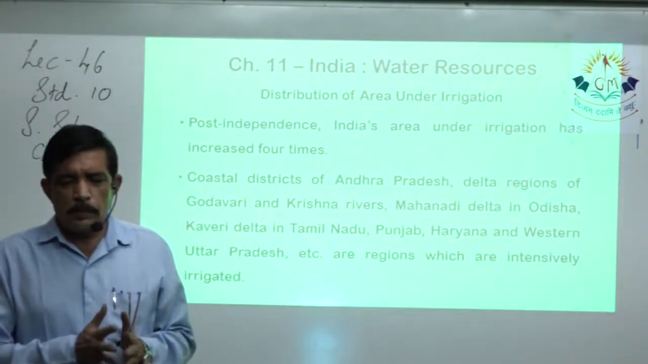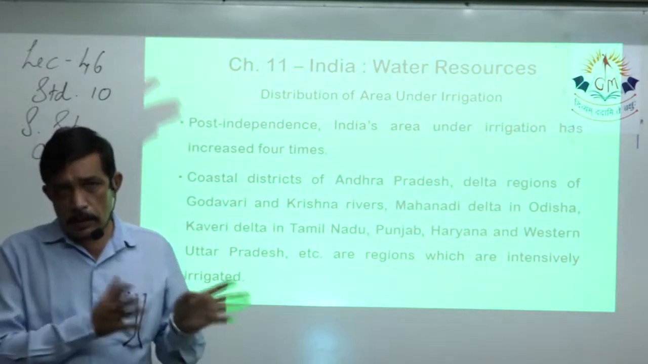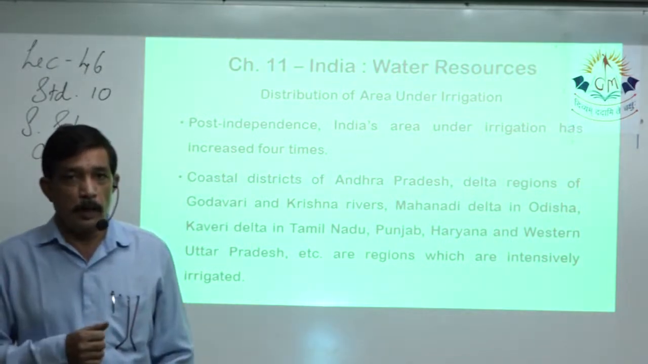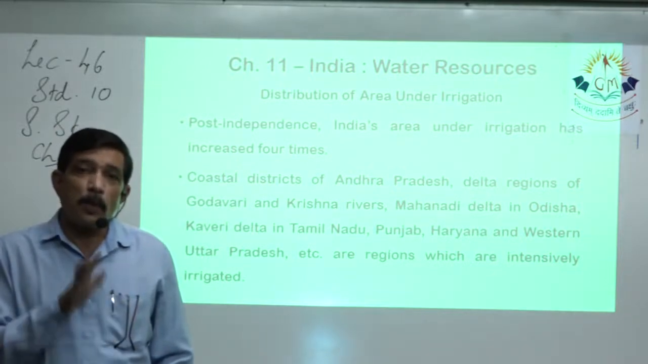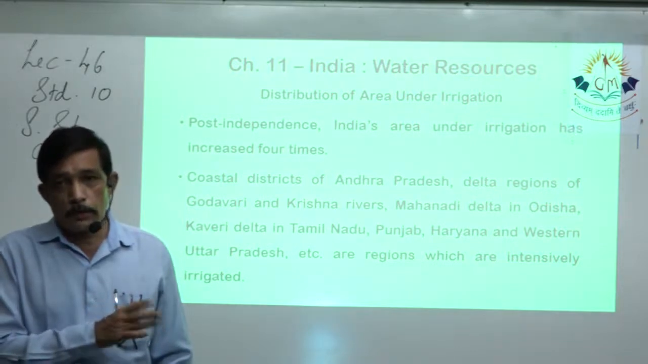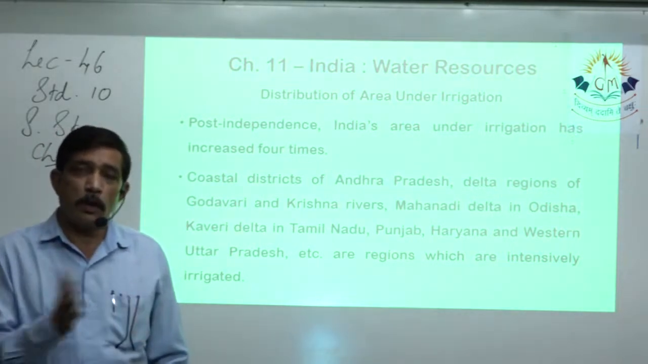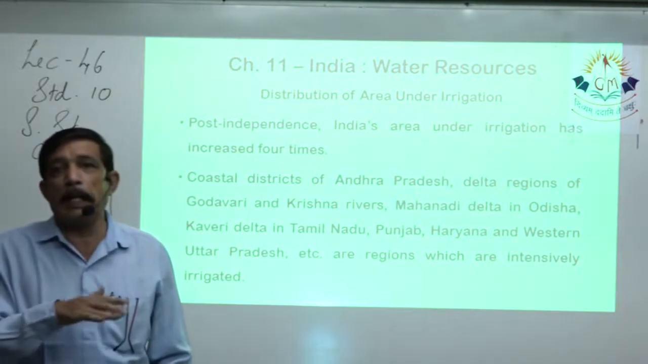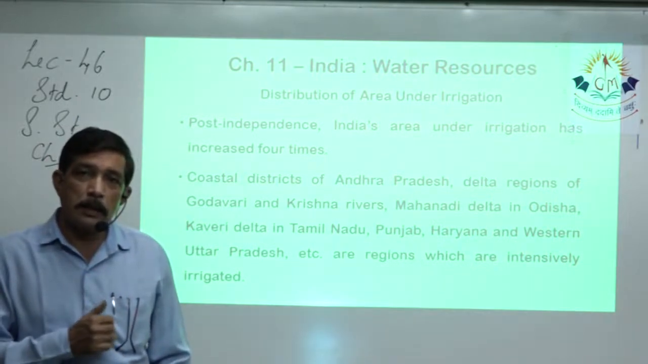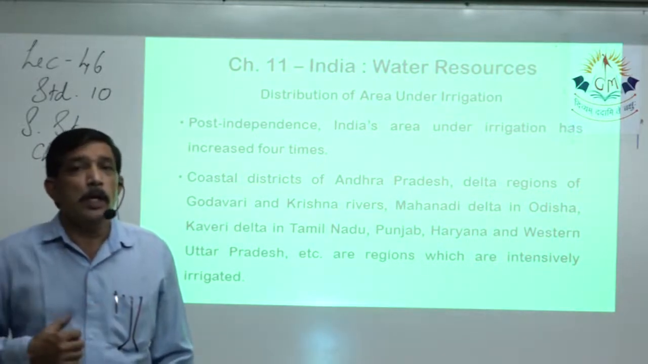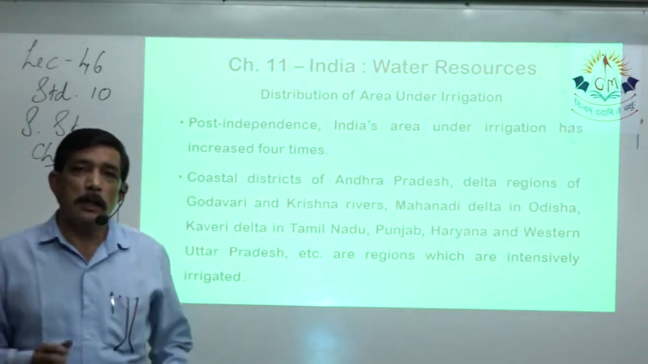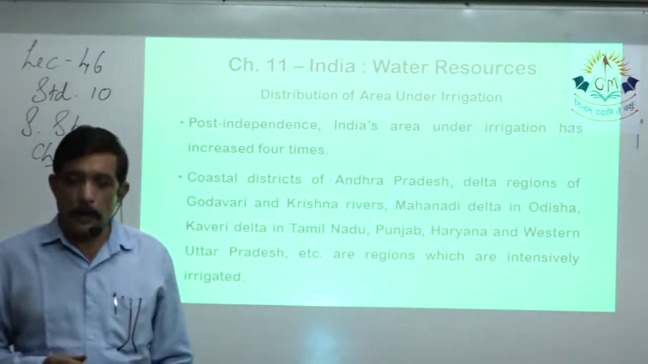For example, post-independence, that means just after independence, India's area under irrigation has increased four times. Land was available, but proper use of land was not being done. Lots of jungle area and rocky surfaces were cleared, and agriculture started over there. Lots of semi-arid, dry areas were converted into green zones. So in that way, we were able to expand the area under irrigation.